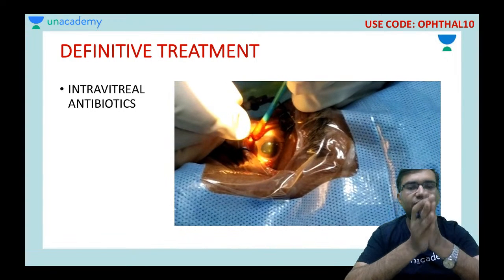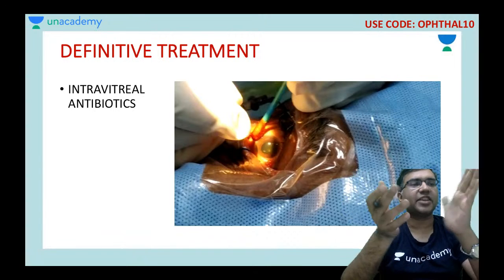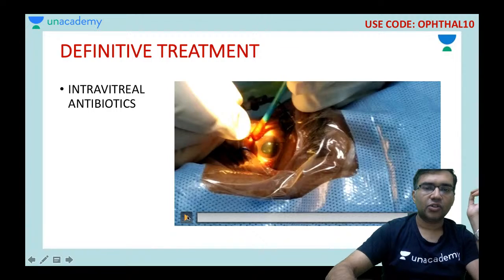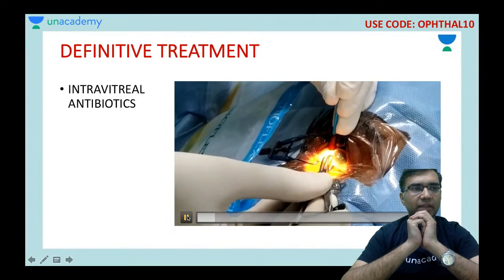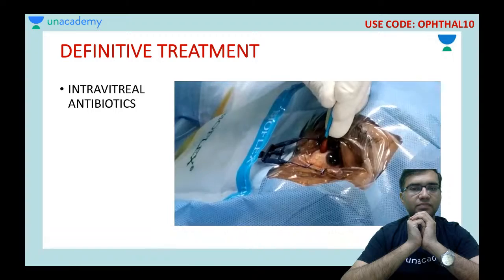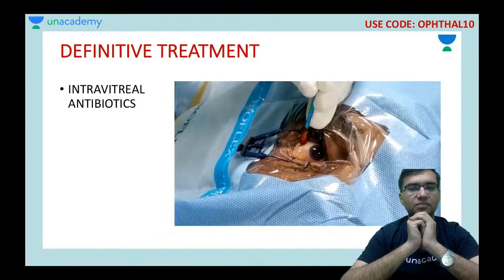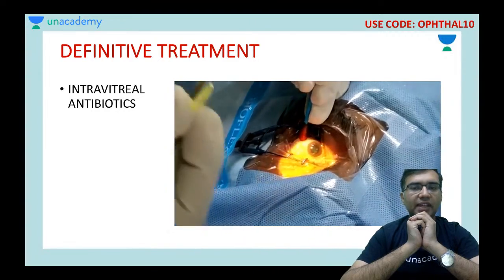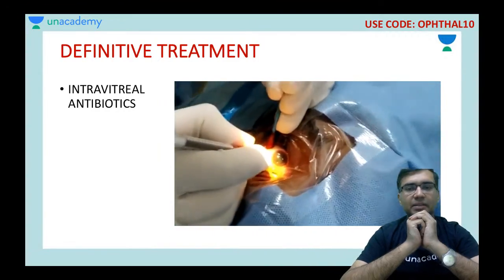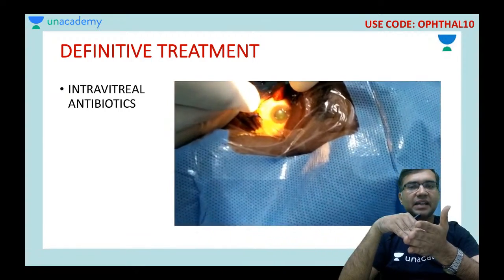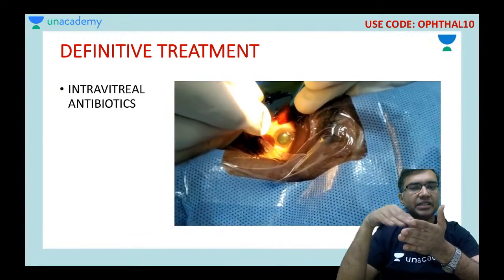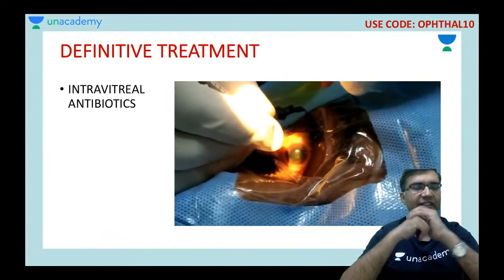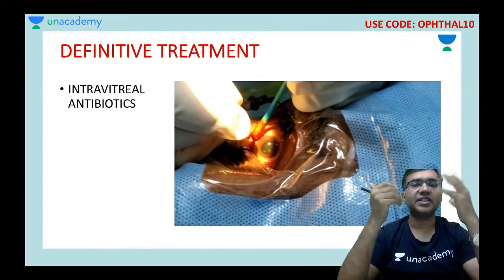If you can see this video and you like this video, just give me a thumbs up. I repeat it again. So I take a 4 millimeter mark. After taking a 4 millimeter mark, perpendicular to the limbus, I am basically putting the injection straight into the vitreous cavity. This is basically an intravitreal injection.